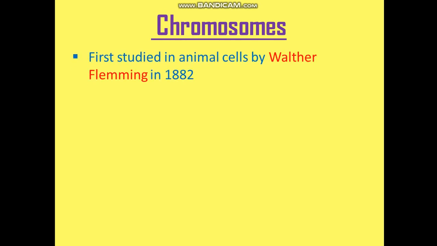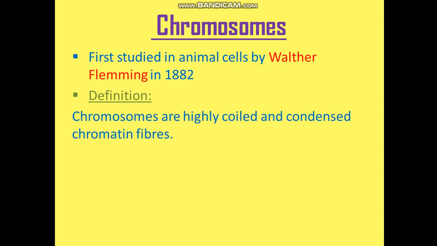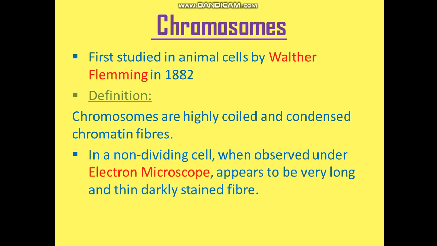Chromosomes were first studied in animal cells by Walter Fleming. Then comes the definition. For the board's point of view, you need to remember the definition word by word. According to your book, chromosomes are highly coiled and condensed chromatin fibers in a non-dividing cell when observed under an electron microscope. Understand, it is only visible under an electron microscope; a general microscope cannot visualize the chromosomes. The chromosomes appear to be very long, thin, darkly stained fibers.